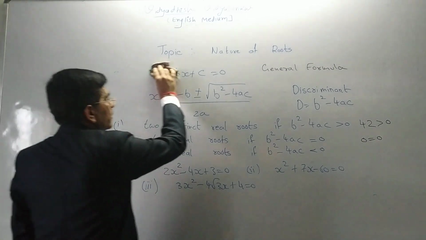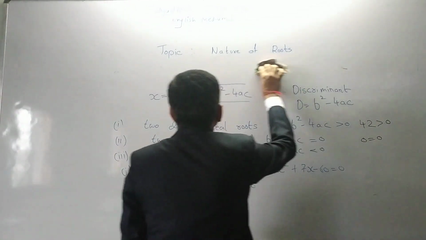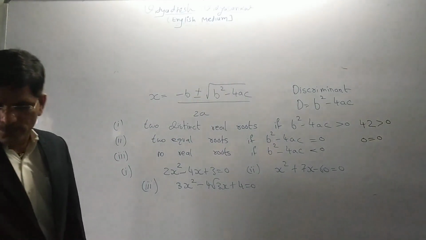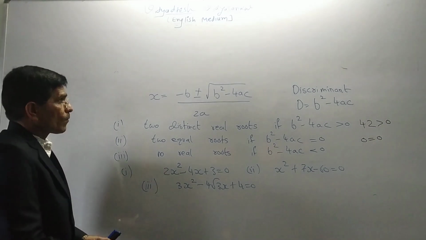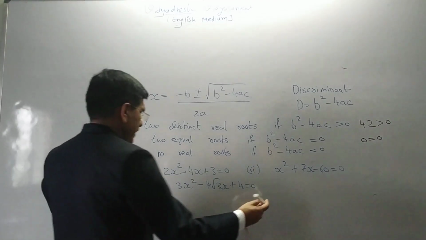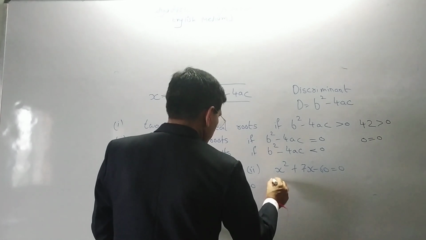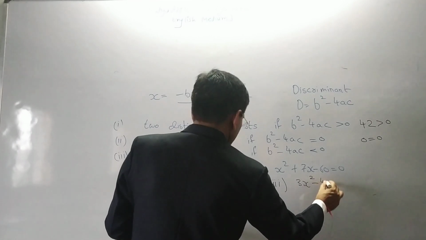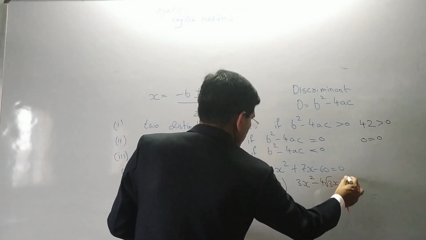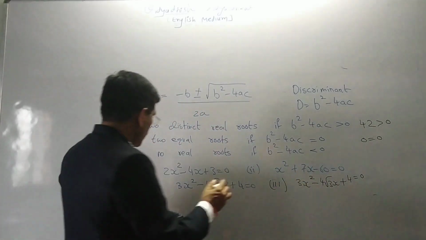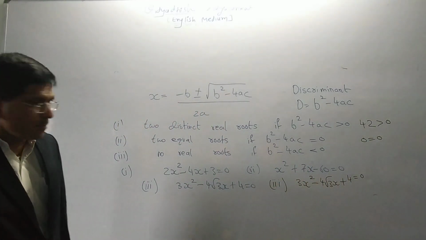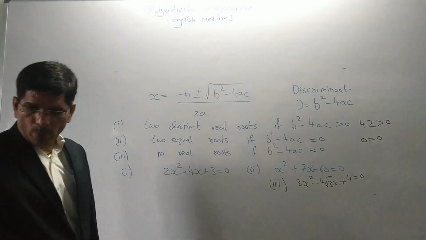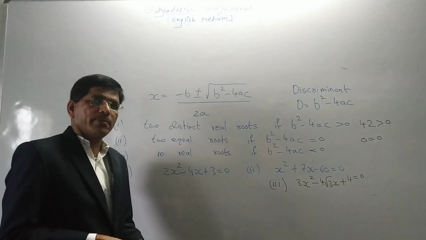Now, let us try to solve question number one: 2x square minus 4x plus 3.